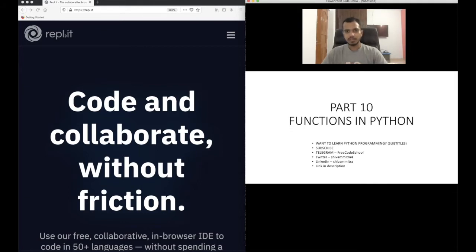This is also a very important concept in Python. And this will be the last part where I will teach you the basic syntax of Python. From the next part onwards, I will show you how to actually write programs. So if you have watched my previous videos up to part 10, you will be very confident with the syntax of Python, like how to declare and define variables, how to use lists, how to use a for loop, how to use while, how to take input from the user, and in this video, how to use functions in Python. After this, you should be able to write simple programs in Python.